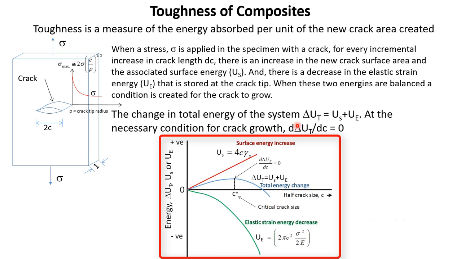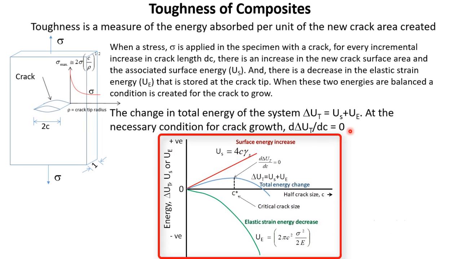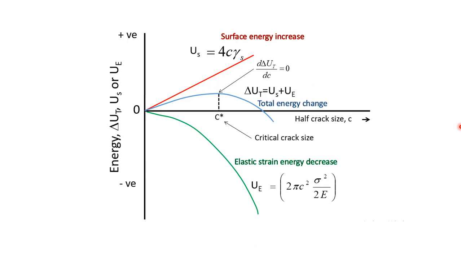So the change in total energy of the system, delta UT, is equal to US plus UE. US is the surface energy, which is increasing, and UE is the elastic strain energy, which is reducing. So the necessary condition for crack growth, just at the point when the crack might start growing, is d delta UT over dc equal to 0. So let me explain to you this energy graph and how we can decide whether an existing crack will grow or not. For any material, a material will have cracks of different dimensions.